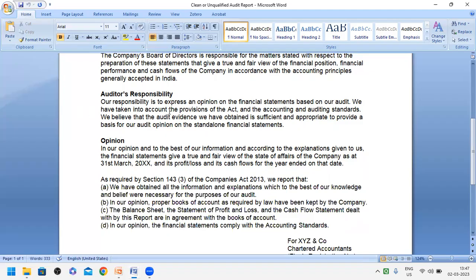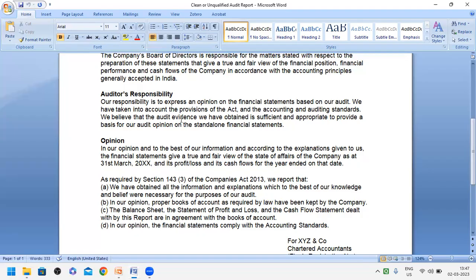And we have taken into account the provisions of the Act. They will look at the provisions of the Act and the accounting and auditing standards. While doing the audit, the auditing standards are to be followed, and the books of accounts should have been prepared by the company in accordance with the accounting standards. That's why we have taken into account the provisions of the Act, Companies Act 2013, and the accounting and auditing standards.